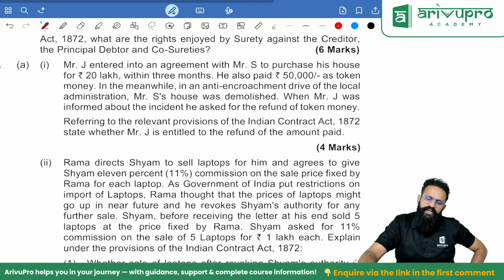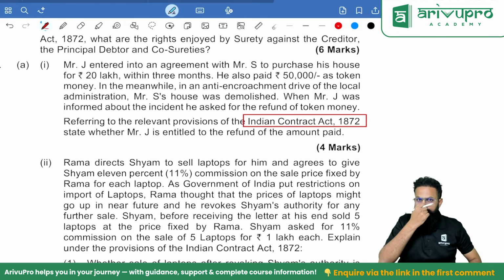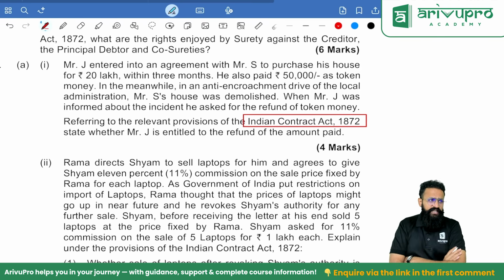They are asking you as per the Indian Contract Act. Do not get confused between the Sale of Goods Act and transfer of ownership. First thing, the Sale of Goods Act can never apply to immovable property. They have clearly given you the Indian Contract Act. Now, what has happened? A contract is entered, but the effect is in the future, so it's an executory contract.